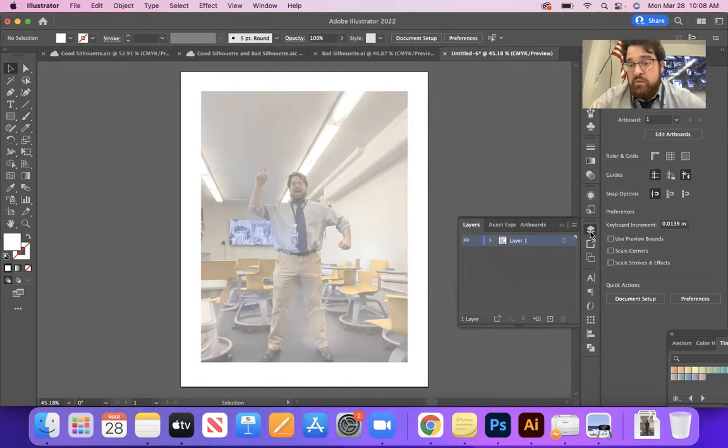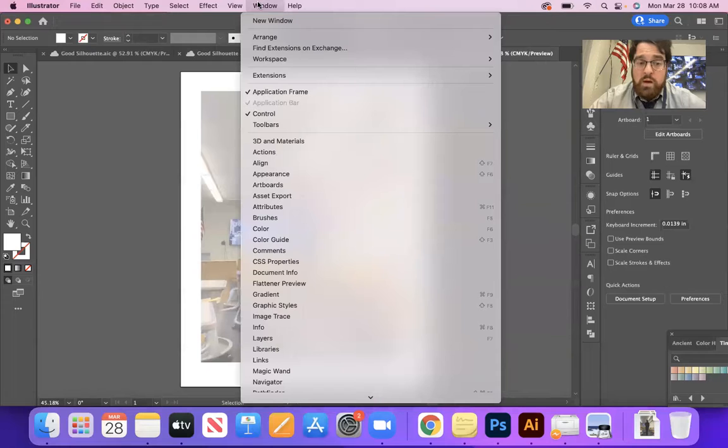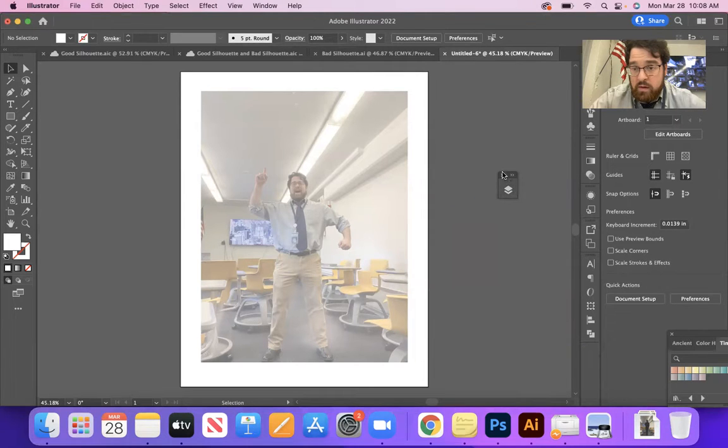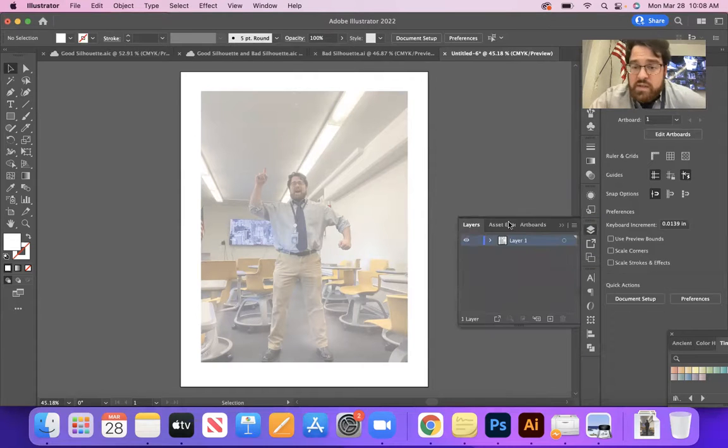Look at my layers panel. If your layers panel isn't open for some reason, if it's not there on the side, you go to Window, down to Layers, and it should pop right back up. So I'm going to pull this back into the side dock here. All right, so I have it back in my dock. So I have this layer. I'm going to lock the layer by clicking on the box right next to the eyeball. Now it's fixed to the screen. I don't have to worry about accidentally touching it, moving it, or deleting it. Make a new layer. Click on this.